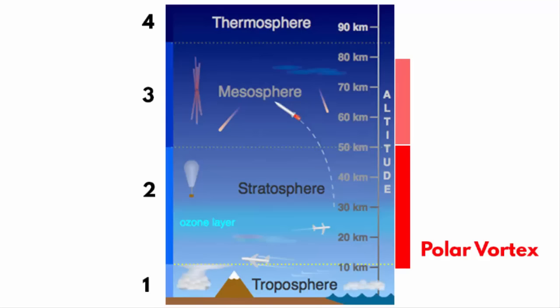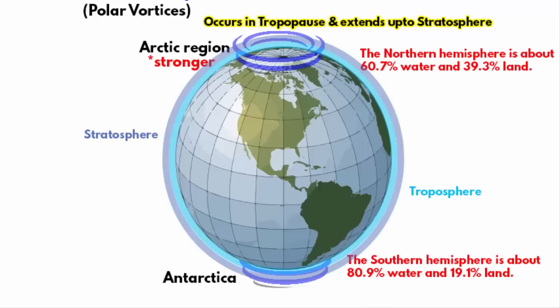If you notice, the ozone layer exists in the beginning of the stratosphere. Anyhow, what you need to remember is that a polar vortex occurs in the upper level of the polar region's atmosphere. That is, it starts at the tropopause and extends up to the stratosphere. The next thing you need to know is that a polar vortex is an area of low pressure.